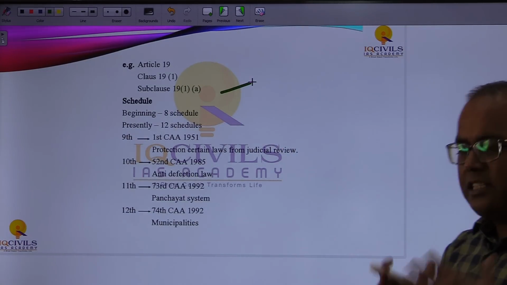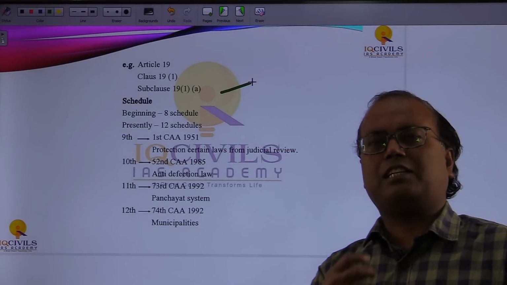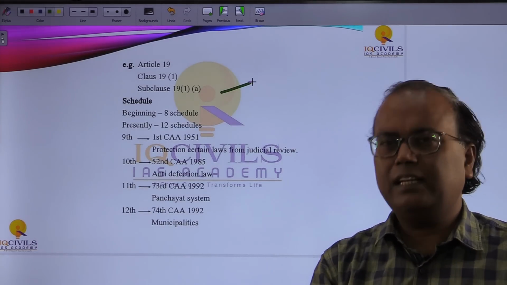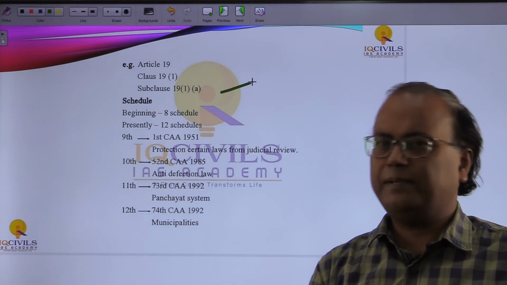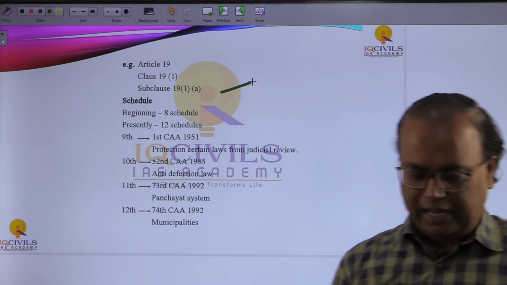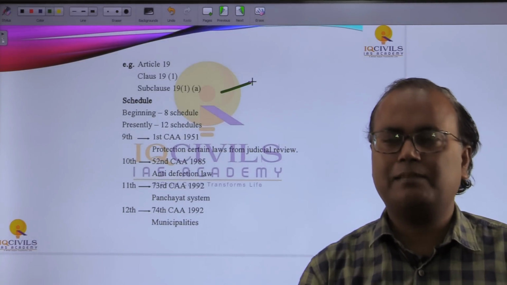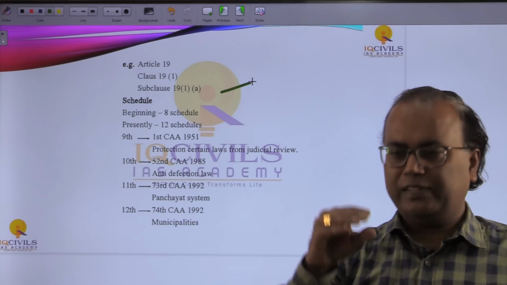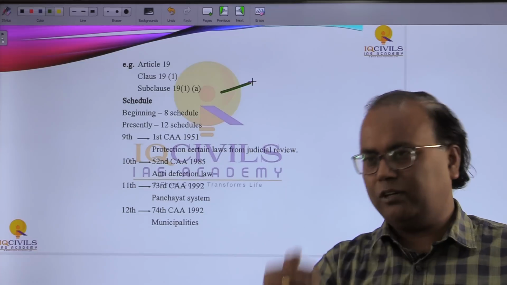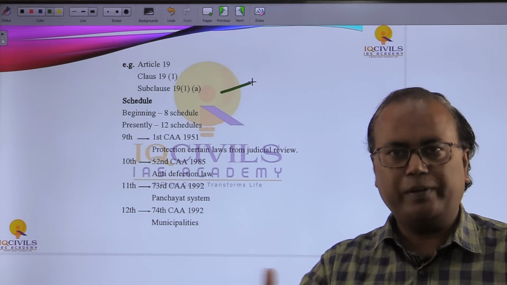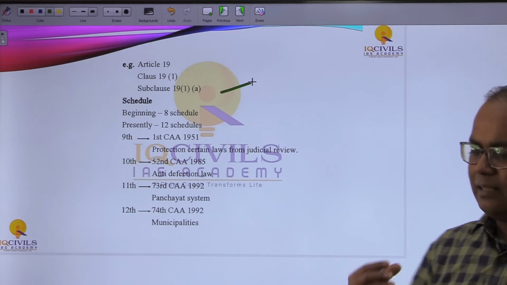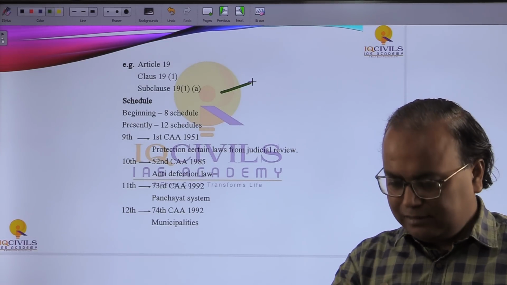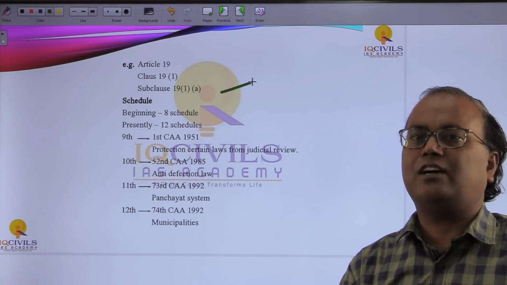Now the schedule. You have to understand what a schedule is. Suppose something related to Parliament has been inserted. As far as the municipalities are concerned, there are 18 subjects, and as far as the panchayats are concerned, there are 29 subjects. If we write down all the subjects in between the articles, it is certainly going to break the flow. So a schedule is something like an appendix, added later at the end, used as a reference. It is a list of something.